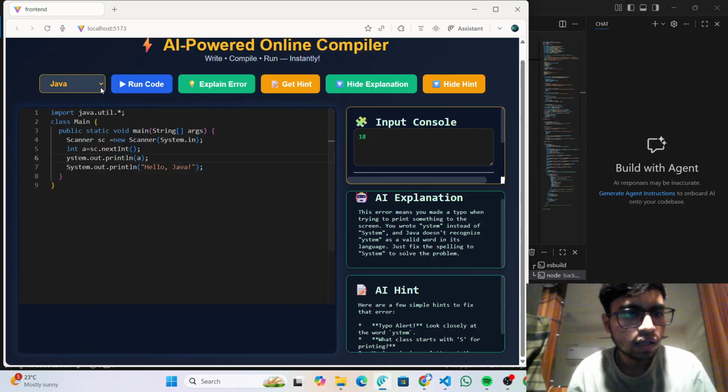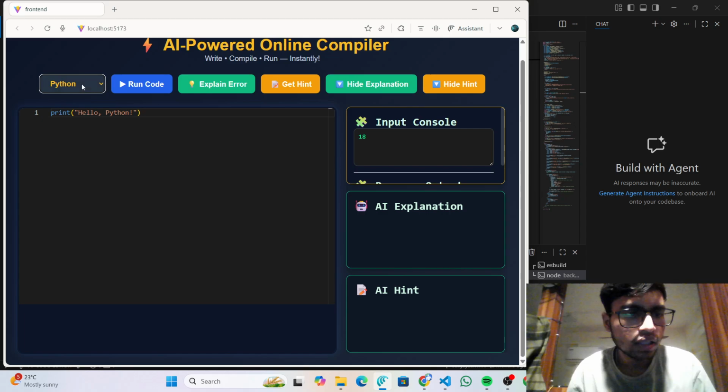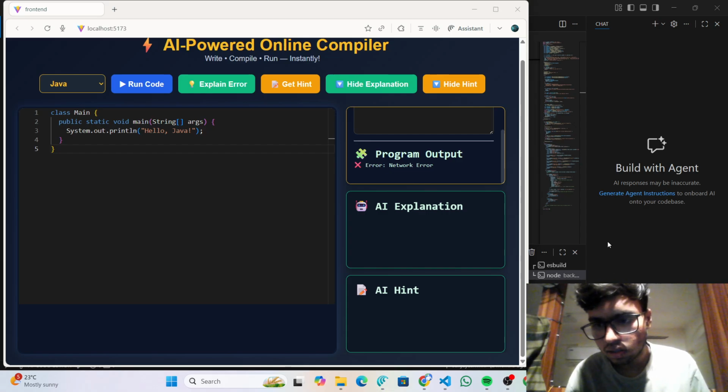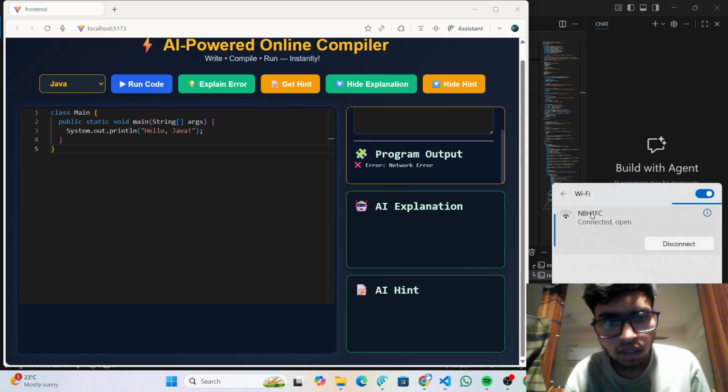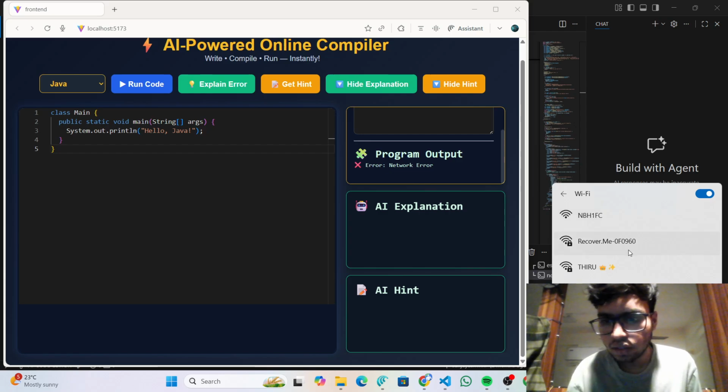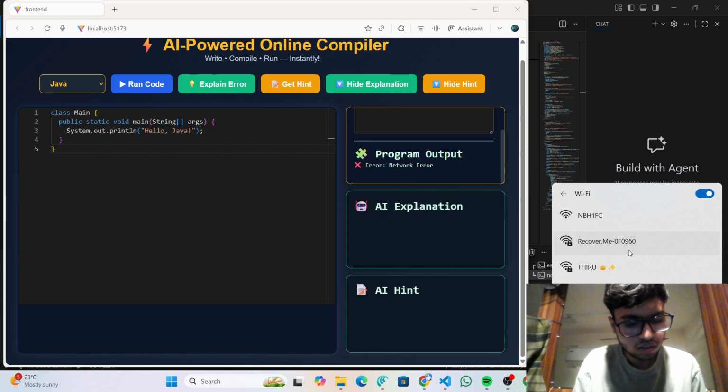This was our output panel. You can select multiple languages over here: Python, C++. Select that, and the inbuilt code will come over here. I'll be selecting Java. Then I click the run button. What's happening? This is a network error; I need to connect my network. If a proper network is not available, our environment will work, but the API keys will not be working over here, as my network is not available.